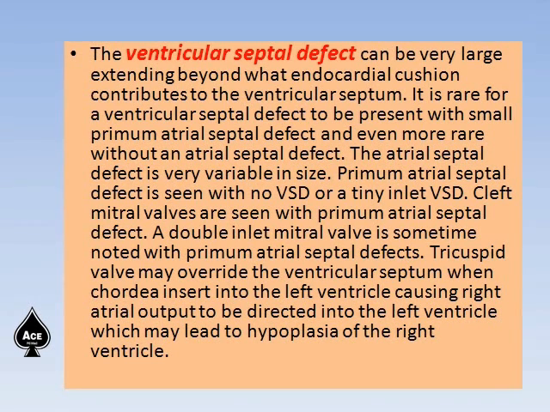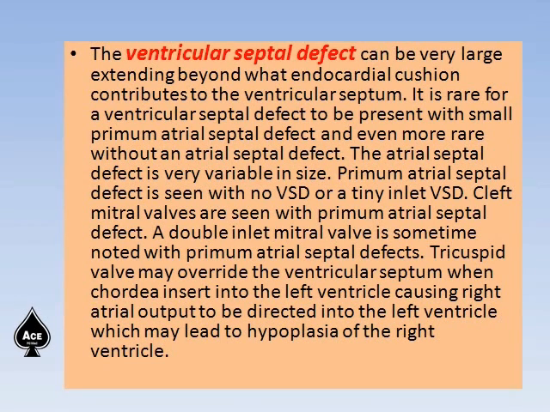That is because the ventricular septum is formed from 3 structures. The embryology of the ventricular septum we shall discuss in another session. It is rare for a ventricular septal defect to be present with a small primum atrial defect, and even more rare without an atrial septal defect in an AV canal defect. The atrial septal defect is very variable in size in AV canal defect.